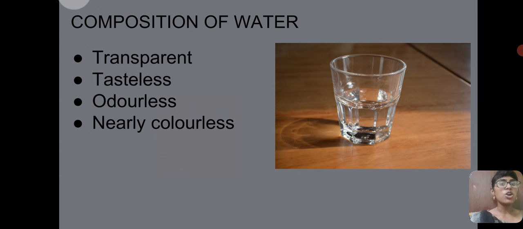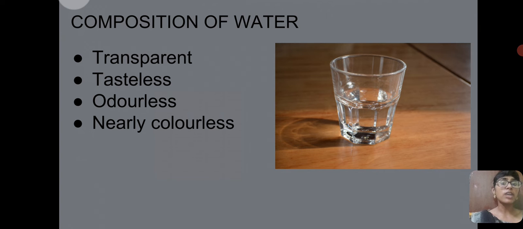Now we see the composition of water. See, take a glass of water in your hand. First, water is transparent. That means if you hold a glass of water in your hand, you are able to see the other side of the glass because water is transparent. You can see from one end to the other end.